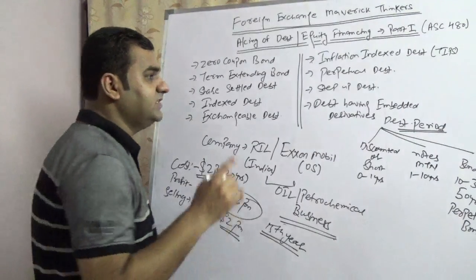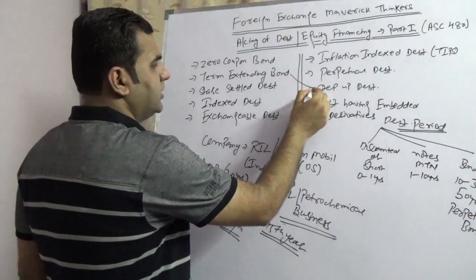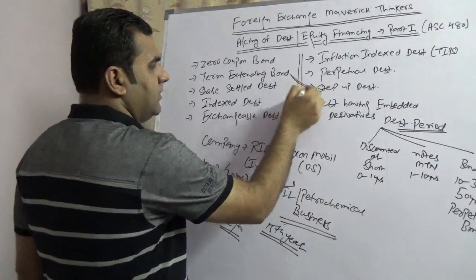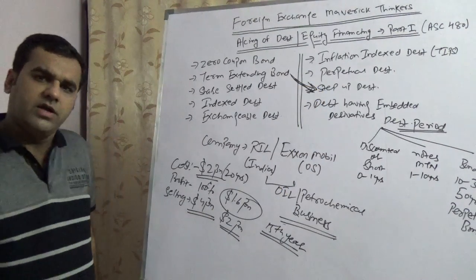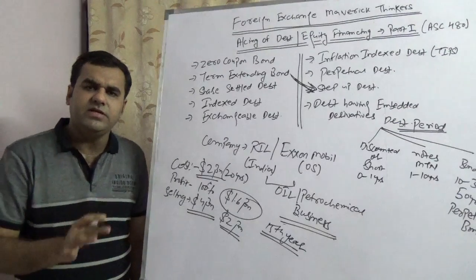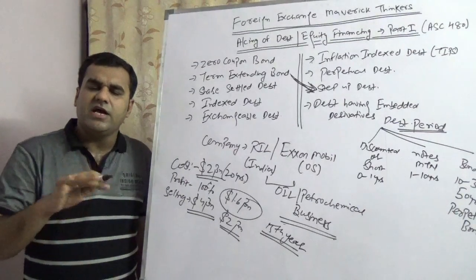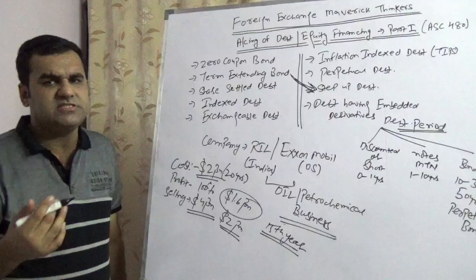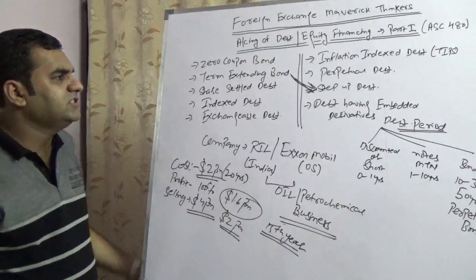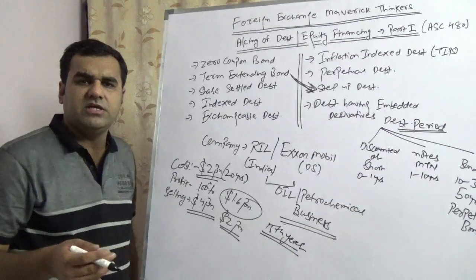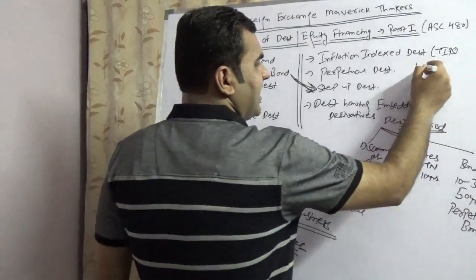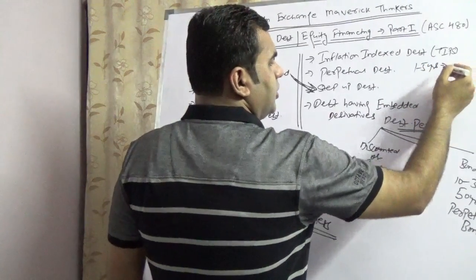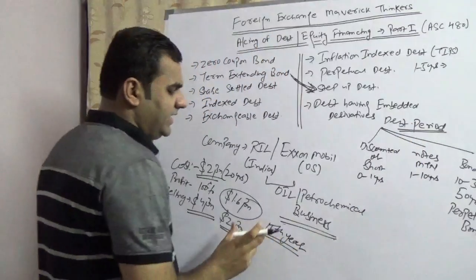Please note that generally speaking, term extended bonds would link up with step up bonds, because if you are extending the term, you would have to increase the interest rate. In a nutshell, step up bond means a bond wherein the interest would continue to rise. Take a very simple example. If you have a zero coupon bond which you are issuing for 20 years, you are going to have that kind of structure in your books. So the first 5 years you are going to pay, say I am assuming, the net rate.